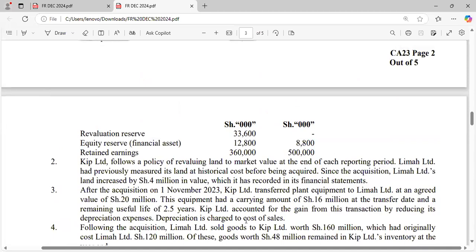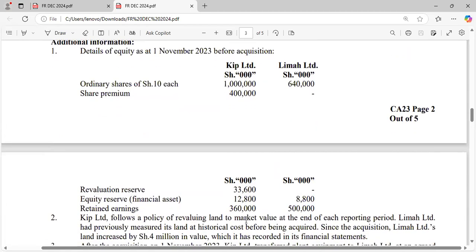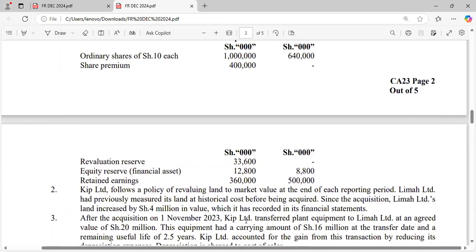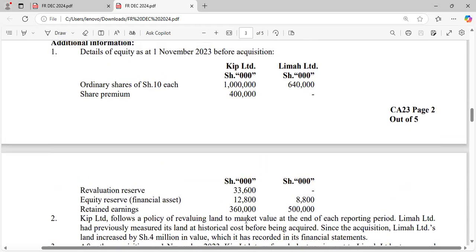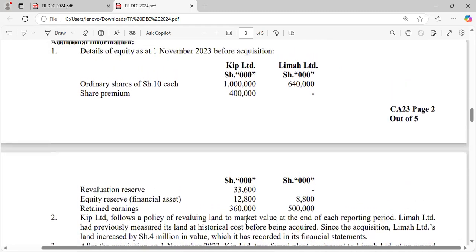Remember the net assets you use are the net assets of the subsidiary, the investee company: ordinary share capital 640,000, revaluation reserve we don't have, other equity reserves 8.8, and retained earnings 500,000. Those are the net assets.